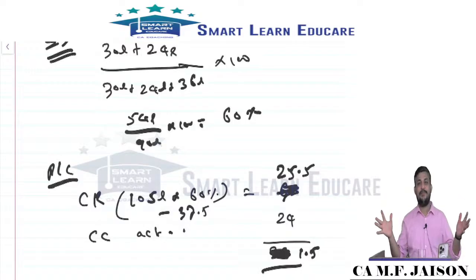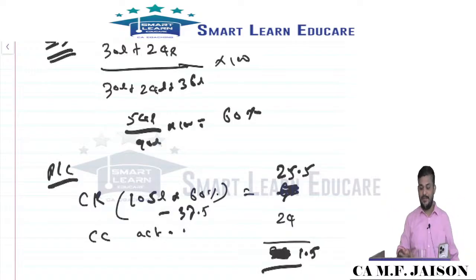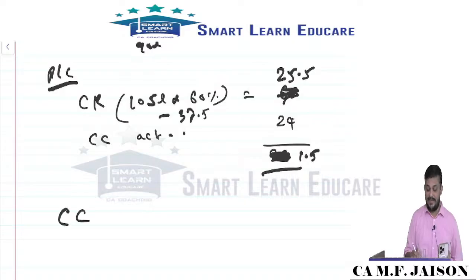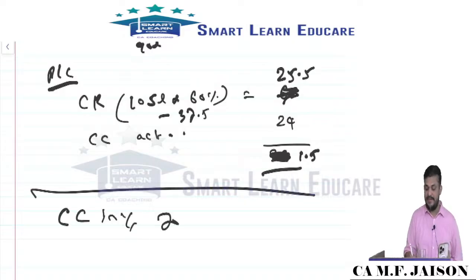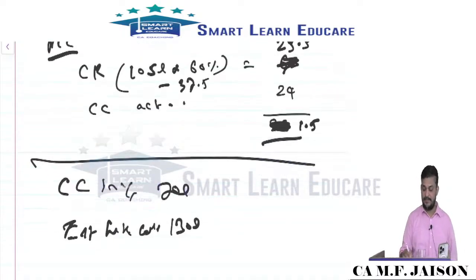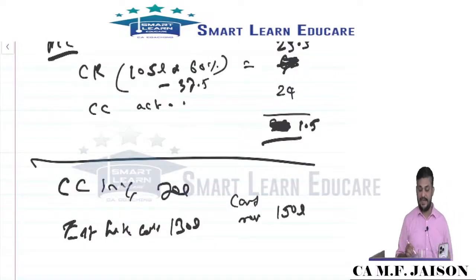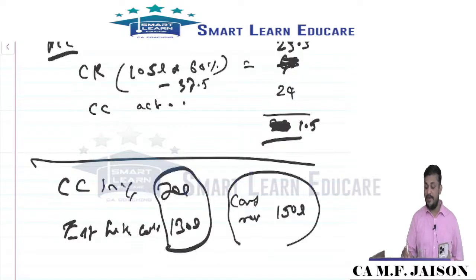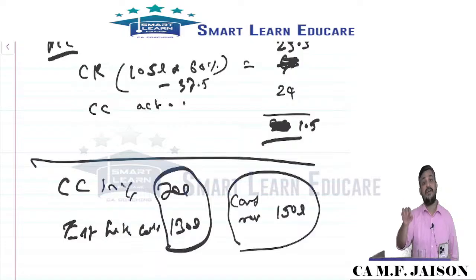This is the percentage application you should do throughout. Another problem area you should remember. What is that now? If the outcome of the contract is a loss, suppose contract cost in year 1 is 70 lakhs. Estimated further cost to be incurred is 130 lakhs. Contract revenue is 150 lakhs. But we understand that by the end of the contract, we will be incurring 200 lakhs cost and getting a revenue of 150. So the outcome at the end of the contract will be a loss.